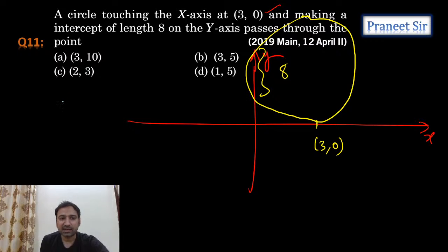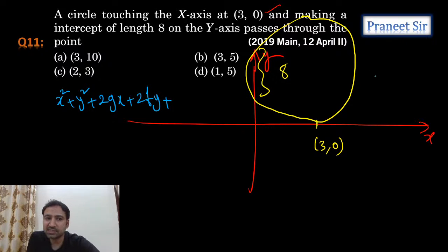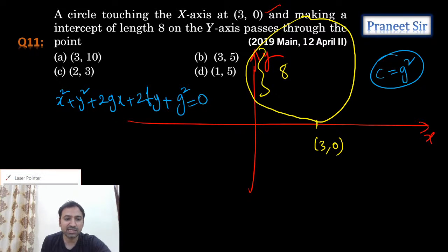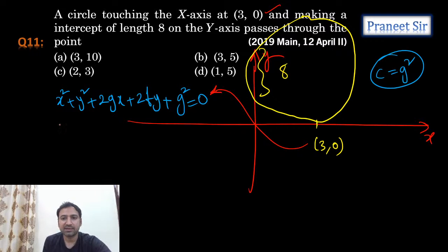We can say the required circle equation is x square plus y square plus 2gx plus 2fy plus c equals 0. See, if a circle is touching the x-axis, c is equal to g square, guys. This is a condition: if a circle is touching the x-axis, in place of c we can take g square. But it passes through (3, 0). If you substitute (3, 0) here, let's see what we get. 9 plus 6g plus g square is equal to 0. From this, we can calculate the g value as minus 3.